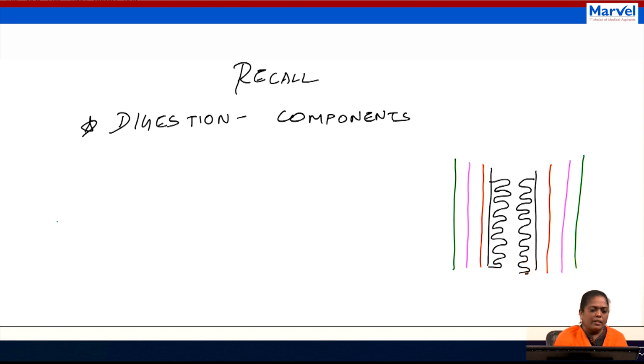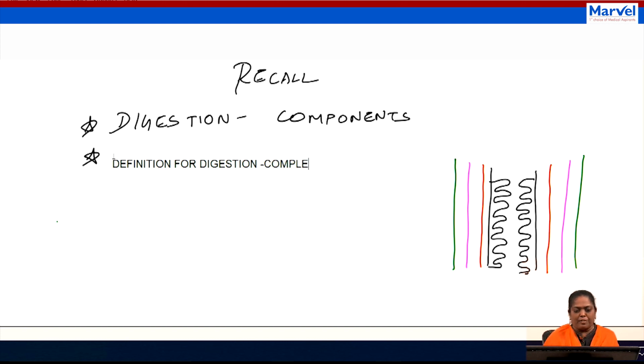The next one is the definition for digestion, where we saw that we convert complex substances into simpler forms.